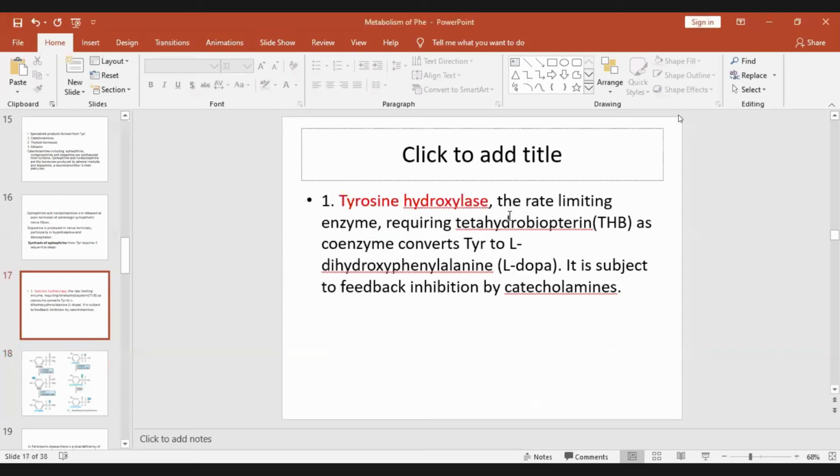Tyrosine hydroxylase is the rate-limiting enzyme. It requires tetrahydrobiopterin as coenzyme and converts tyrosine to L-dihydroxyphenylalanine, which is DOPA. It is subject to feedback inhibition by catecholamines.